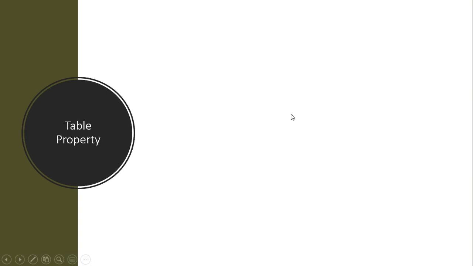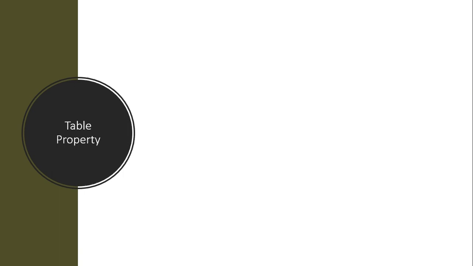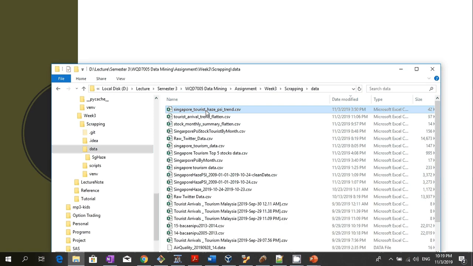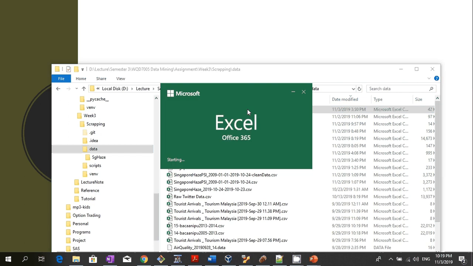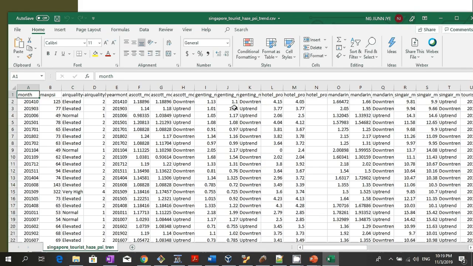Alright, now let's look at the data properties. This is the final output of combining the 3 data sets that we have.